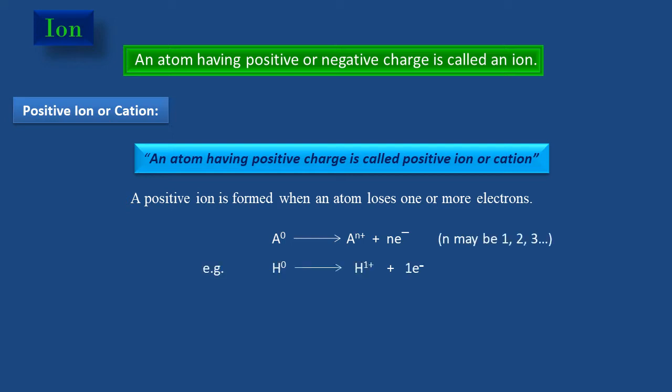For example, hydrogen atom loses one electron to form unipositive ion. Sodium atom loses one electron to form unipositive ion. Similarly, magnesium atom loses two electrons to form dipositive ion, and aluminium atom loses three electrons to form tripositive ion.